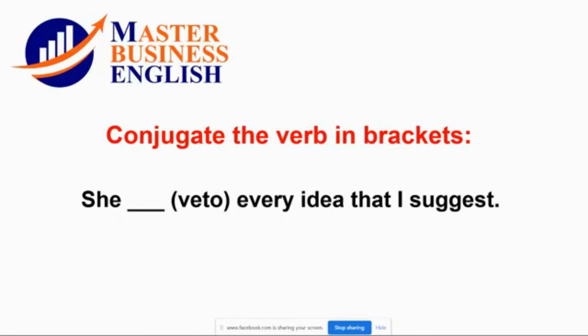Next sentence. She, gap, veto every idea that I suggest. The verb is veto. Wow, good. I guess most of you don't have any problem with this exercise. I'm going to drink some water. I'm a little bit thirsty. Well, good.